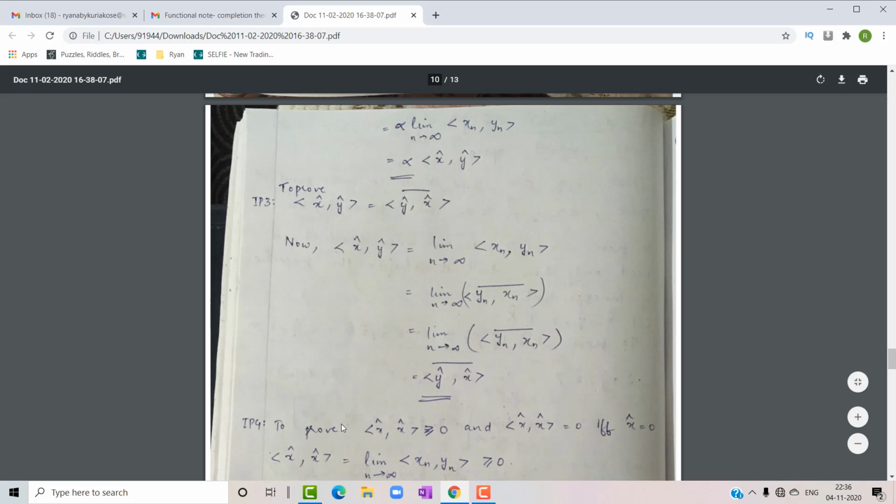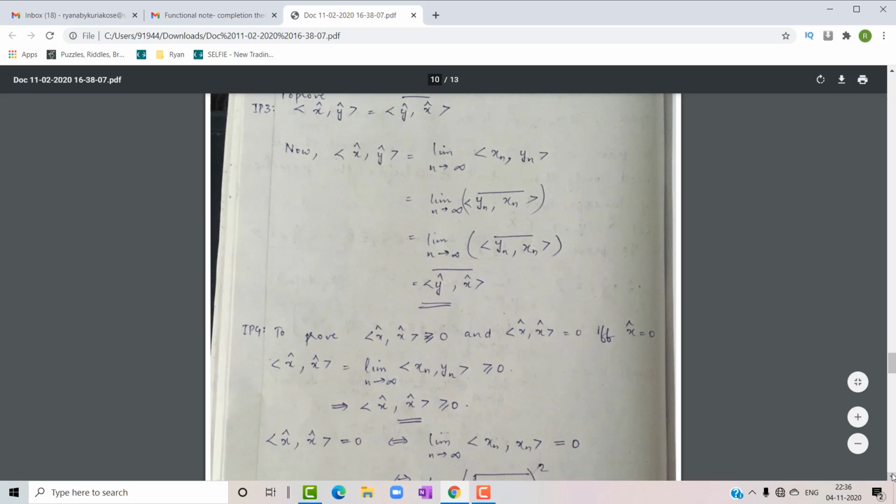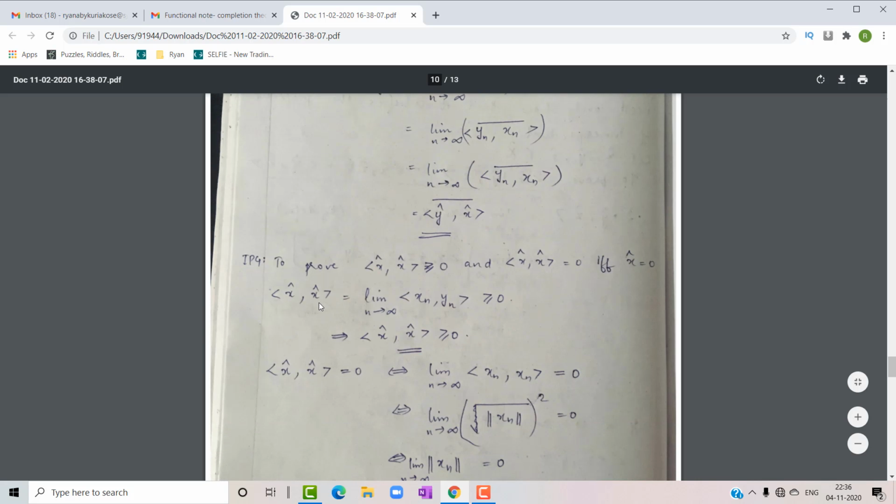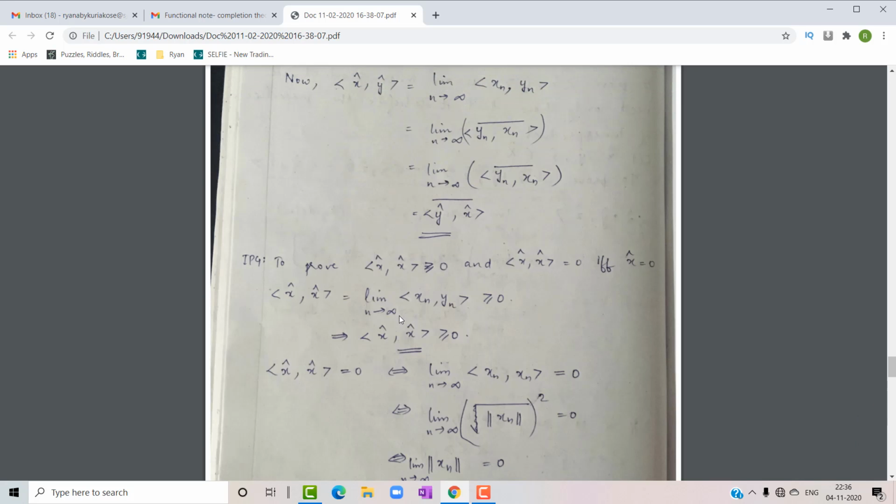The fourth property is we have to prove that inner product of x cap x cap is greater than or equal to 0, and inner product of x cap x cap is equal to 0 if and only if x cap is equal to 0. Now, inner product of x cap x cap is equal to limit n tends to infinity inner product of xn and xn, which is greater than or equal to 0.